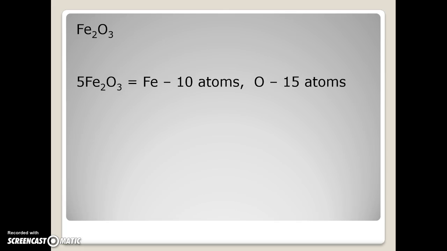And so now if I'm going to figure out how many iron atoms are there, I'm going to multiply that 5 by the subscript. And so you notice I end up there with iron has 10 atoms. Oxygen has 15 atoms, so there's a total of 25 atoms in the entire compound. 10 of them are iron and 15 are oxygen. Okay, so that would be something that would be worth understanding, what all those numbers are there for, and what do they tell us? The 5 tells us how many molecules there are.